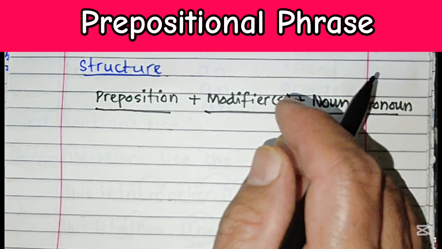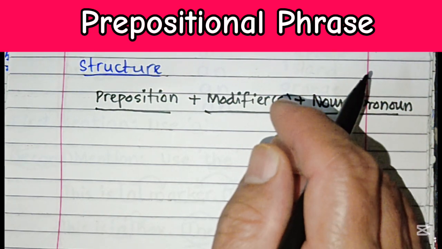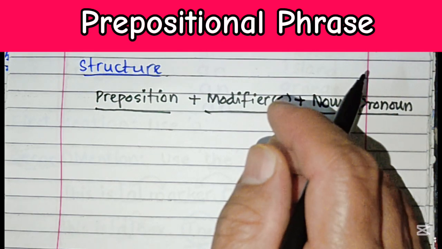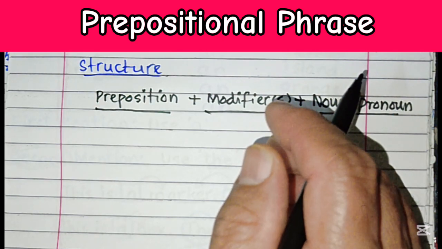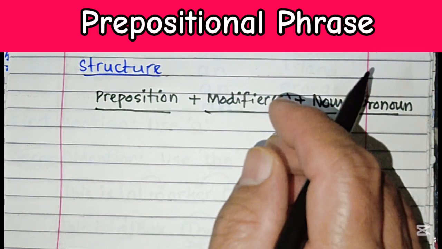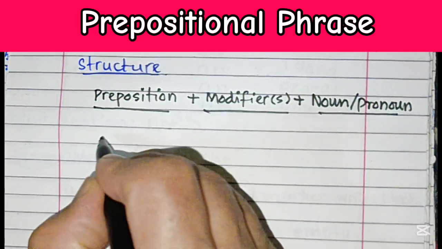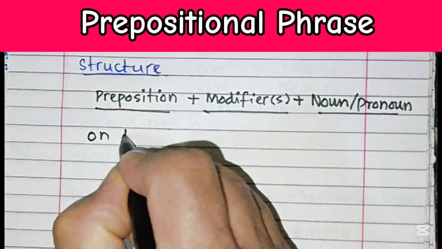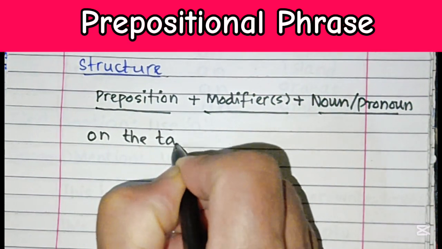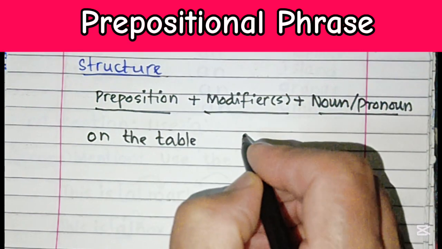So I hope up to this point you have learned the concept of a prepositional phrase. If we continue, we can easily understand what a prepositional phrase is. So we can take more examples. For example, if I say on the table, what does it show?